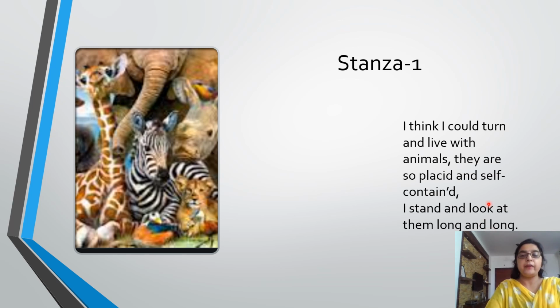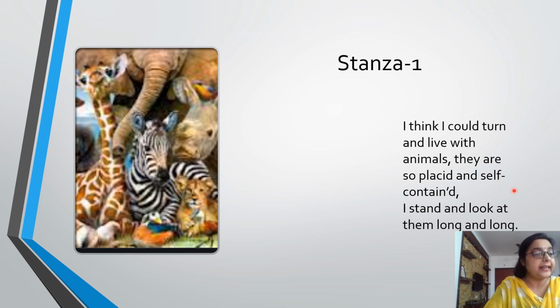Here, what is the poet saying? In this stanza, the poet expresses his desire to turn away from human beings and to live with animals, because he feels that animals are calm, and they are quiet, and they are satisfied, they are contented.